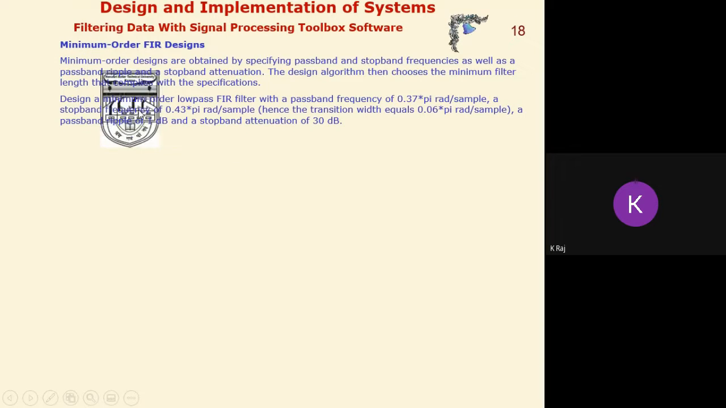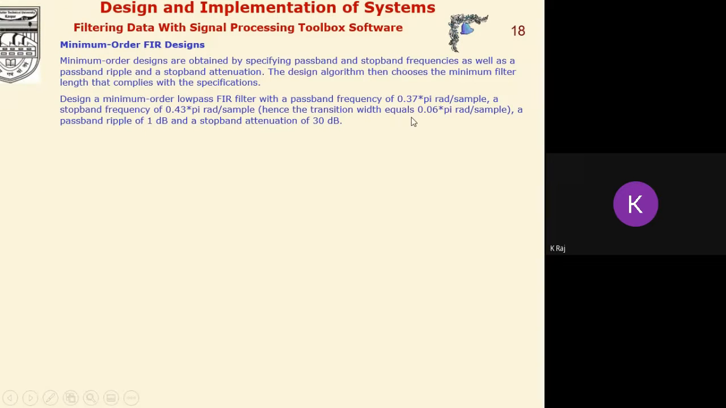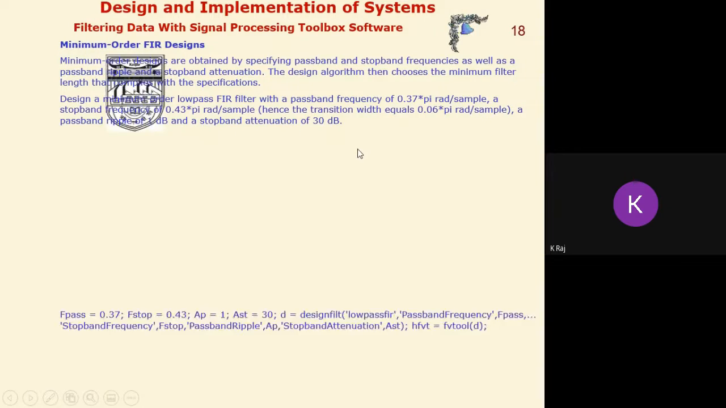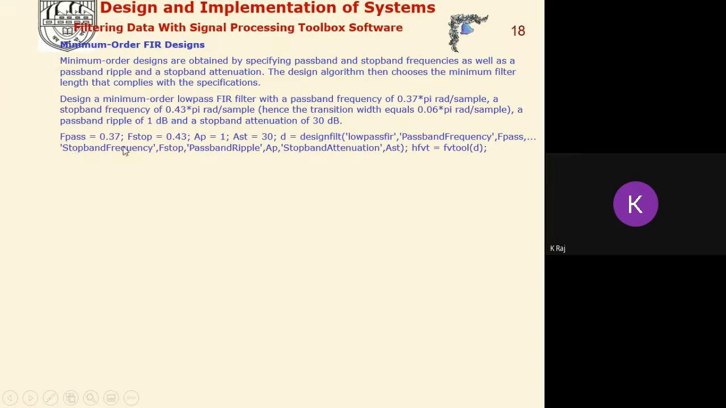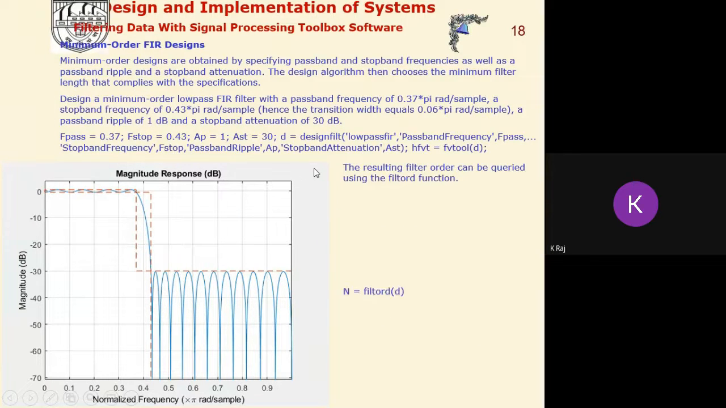Now, suppose we take the example of designing a minimum order low pass FIR filter with a pass band frequency of 0.37 pi radian per sample and a stop band frequency of 0.43 pi radian per sample. Hence, the transition width equals 0.06 pi radian per sample, with a pass band ripple of 1 dB and a stop band attenuation of 30 dB here. Now we will define these values with the help of MATLAB, and then we will use the design filter and we will get the result. This is the result according to this requirement here.